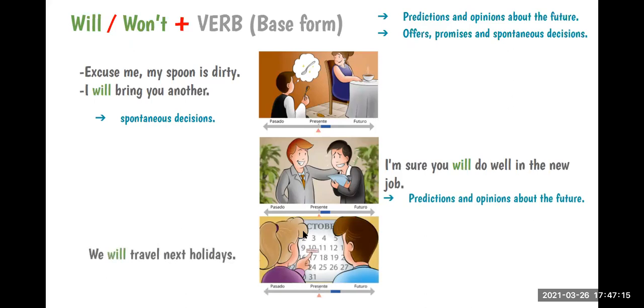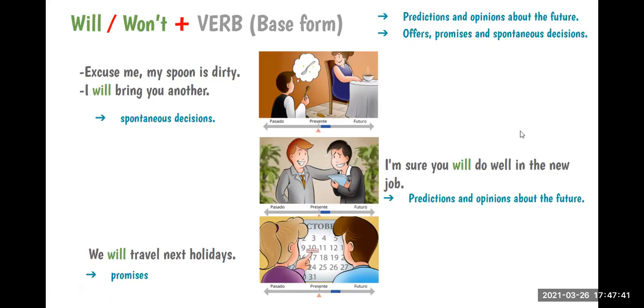We will travel next holidays. Promise. Promises, right? This is a promise. Very good. As you can see, with will, we can use this in different situations, okay? So let's go to the next time. Do you have any questions until here?